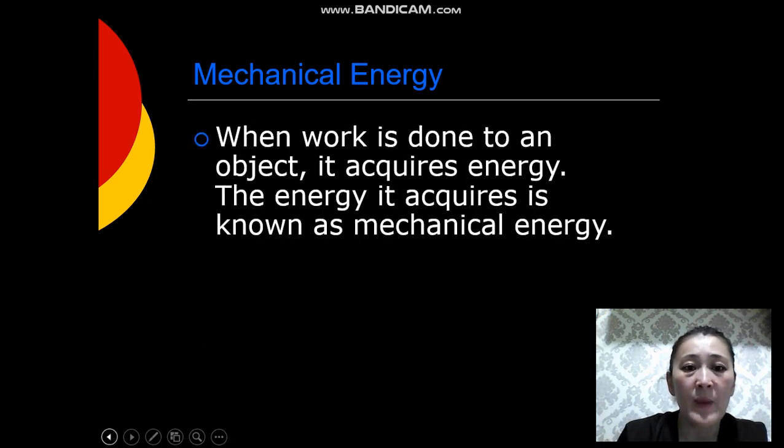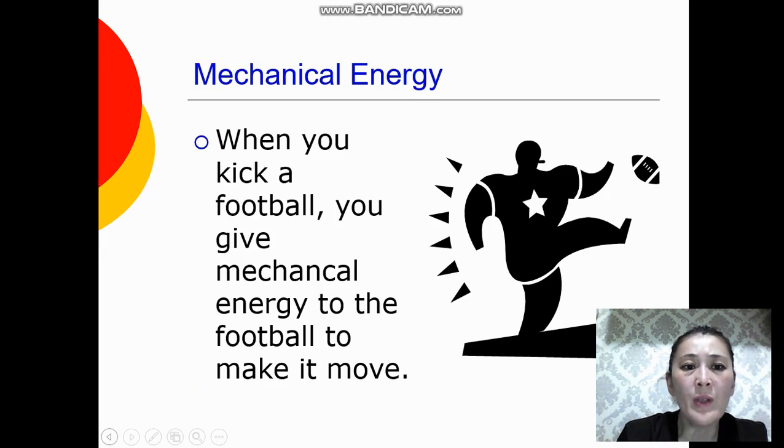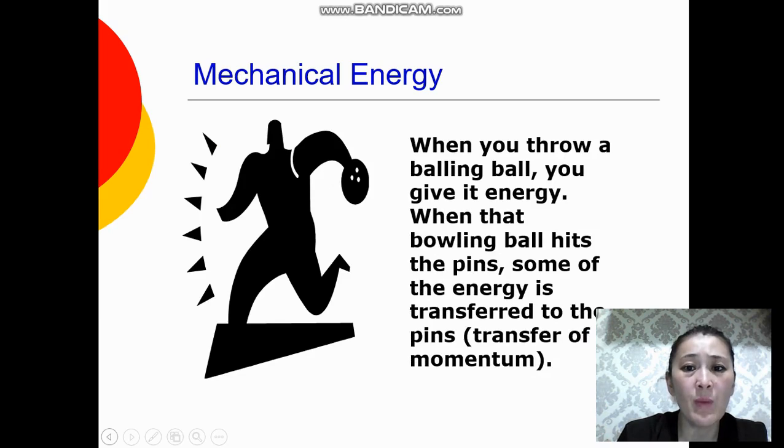Mechanical energy. When work is done to an object, it acquires energy. The energy it acquires is known as mechanical energy. When you kick a football, you give mechanical energy to the football to make it move. When you throw a bowling ball, you give it energy. When that bowling ball hits the pins, some of the energy is transferred to the pins.